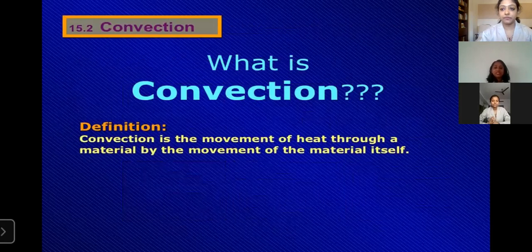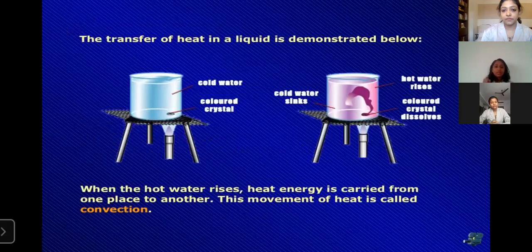So, Ria discussed what is conduction. Another form of heat transmission is convection. Convection is the movement of heat through a material by the movement of the material itself. In the case of conduction, there is no movement of particles, but in the case of convection, there is a movement of particles.